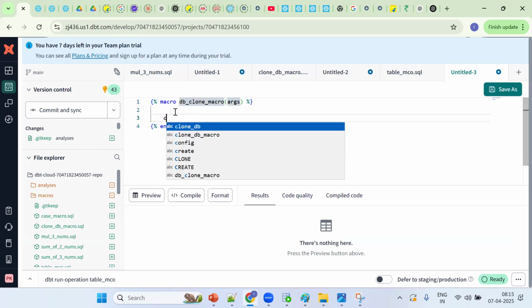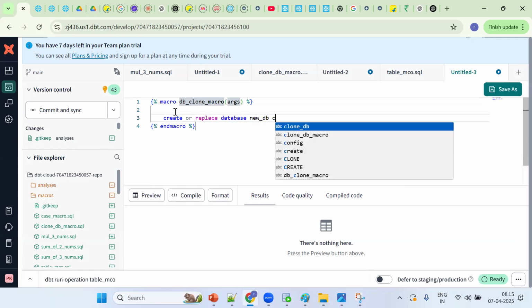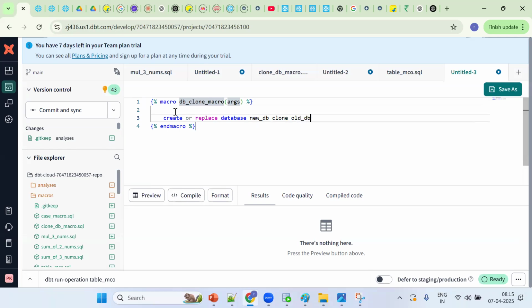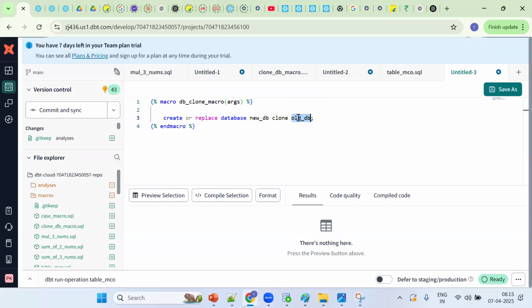Now tell me what the syntax is. So create or replace database new DB clone old DB. Okay, so first we go for the static version, then make it dynamic. So dev DB, new database. New DB. Now tell me, will it work directly?